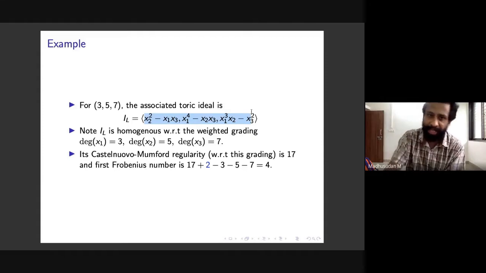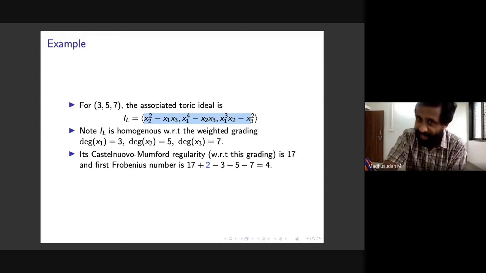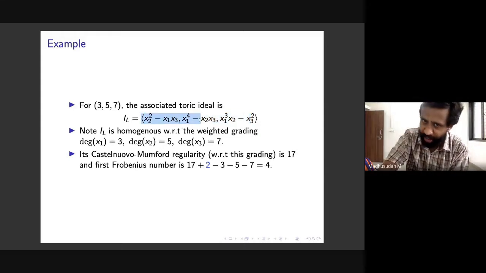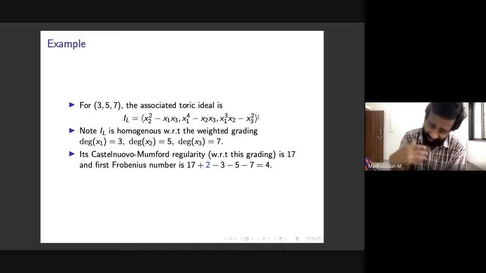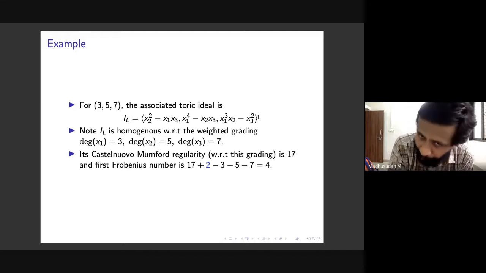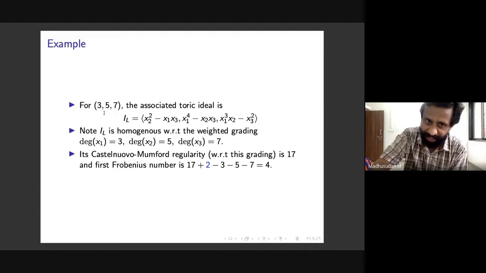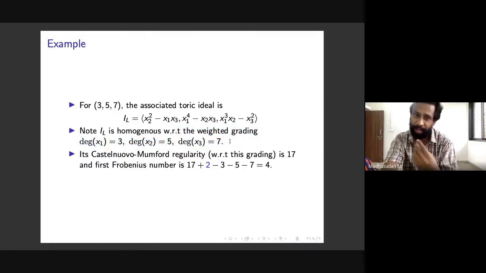It has degree 2, though we'll interpret the degree differently in a moment. It has these 3 binomials, but in the usual degree that we take, this is not homogeneous. But IL, by construction, is homogeneous with respect to a certain weighted grading. That weighted grading comes naturally from these numbers A1, A2, A3, in this case 3, 5, 7. So the weight you need to take for your variables is: degree of x1 is 3, degree of x2 is 5, and so on.